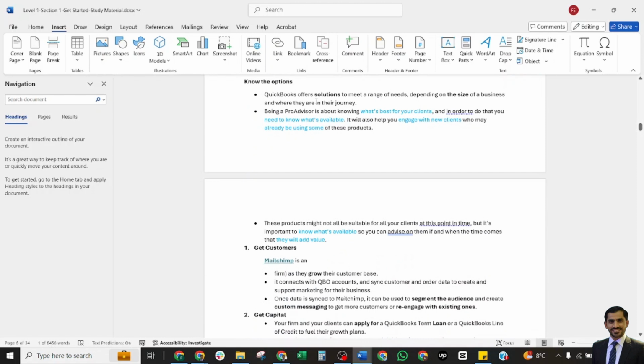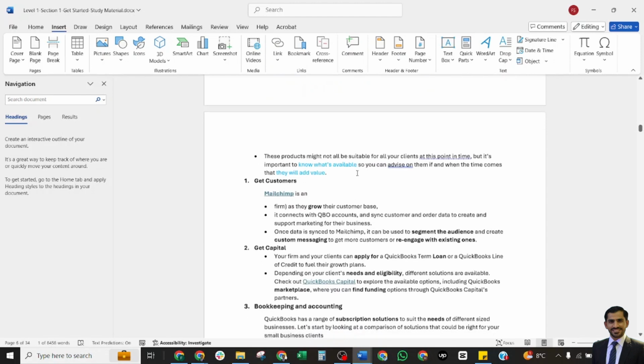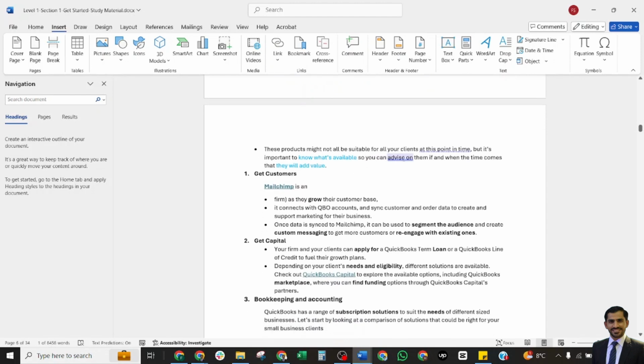Now, QuickBooks offers solutions to meet a range of needs depending on the size of your clients' businesses. Being a pro advisor is about knowing what's best for your client. In order to do that, you need to know what's available, and it also helps you engage with new clients who may already be using some of these products. These products might not all be suitable for all your clients at the point in time, but it's important to know what's available so you can advise on them if and when the time comes that they will add value.